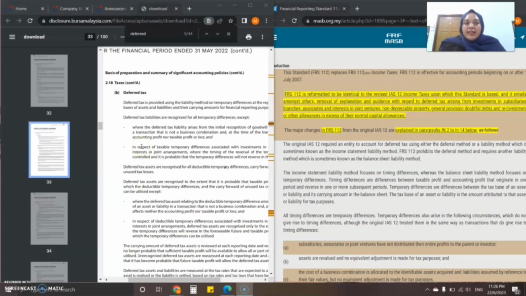So we can see that Sarawak Cable Berhad uses deferred tax that complies with the standard MFRS 112 issued by MASB.